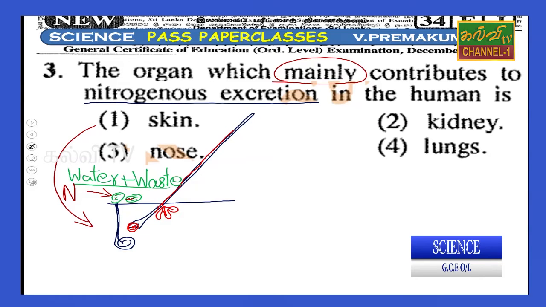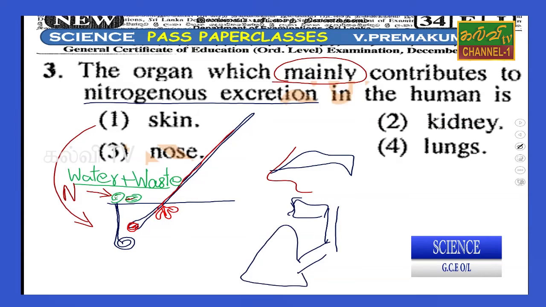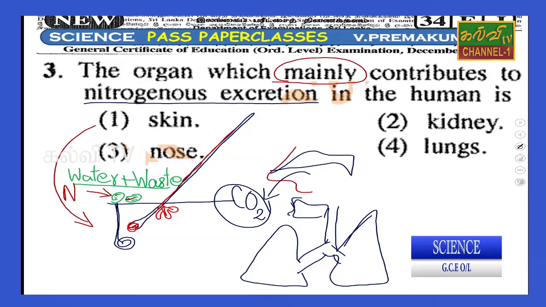And the nose is not an organ for excretion, but when we consider the lungs, the lungs are the responsible organ to excrete waste materials, especially when we exhale, carbon dioxide as the waste material. I am talking about the nose and lungs.